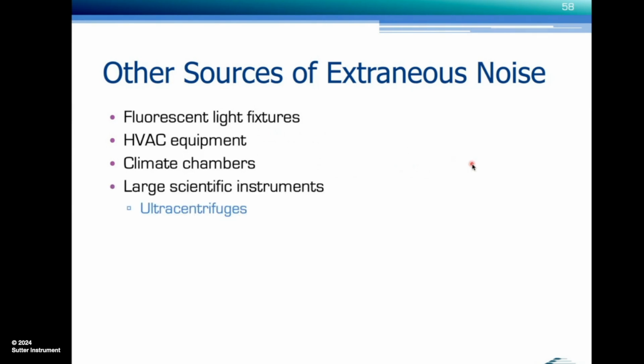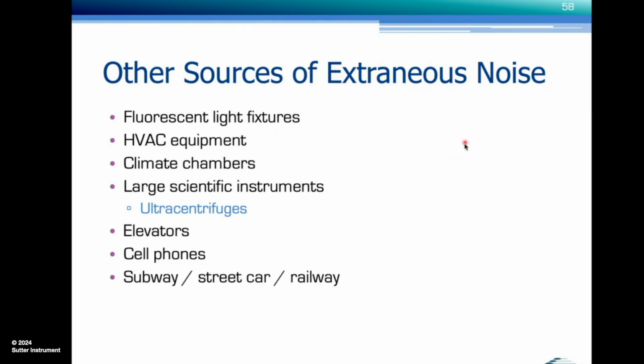Large scientific instruments like ultracentrifuges also tend to produce large magnetic fields. Elevators are pretty notorious. Cell phones used to be really bad. They've gotten a whole lot better. A subway, a streetcar railway. I recently visited a lab in Israel, and they were concerned because they were building a light rail line that was supposed to run right outside the two electrophysiology labs. And that could cause a lot of trouble, and you name it.